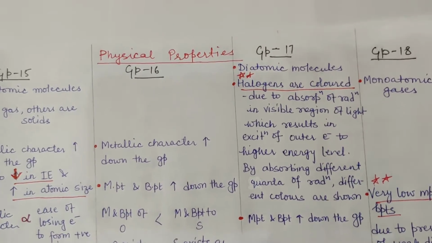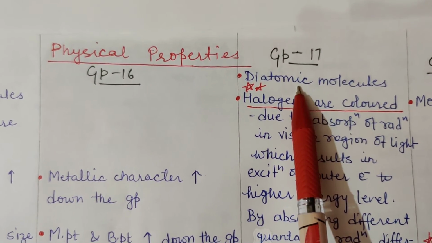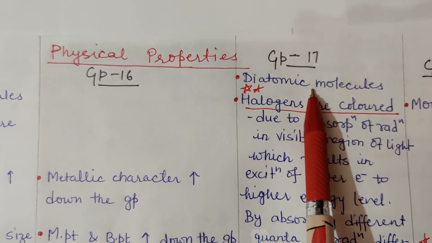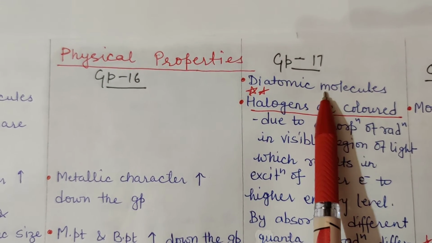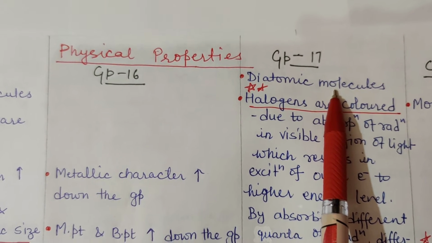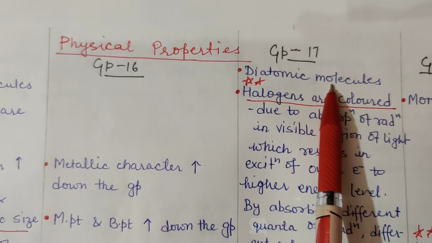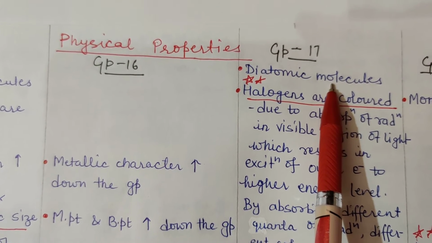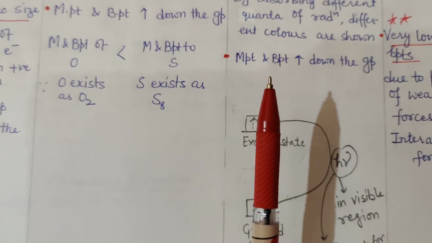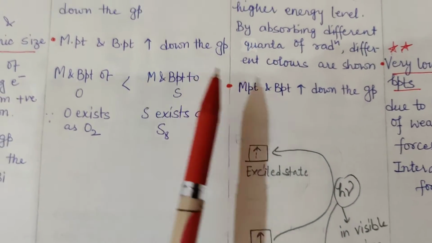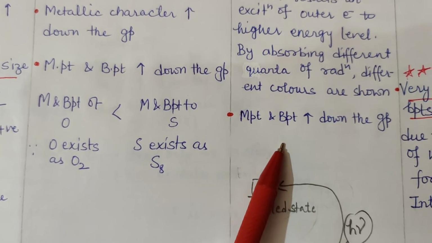Now, group 17 elements, they form diatomic molecules. For example, fluorine exists as F2, chlorine exists as Cl2, bromine exists as Br2, and iodine exists as I2. Melting and boiling point increases down the group due to increase in size of molecules.